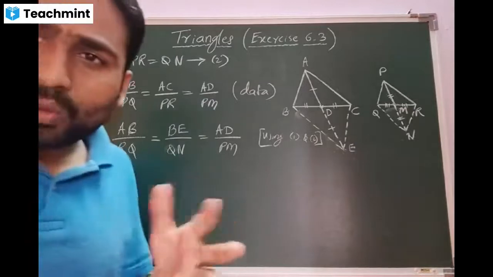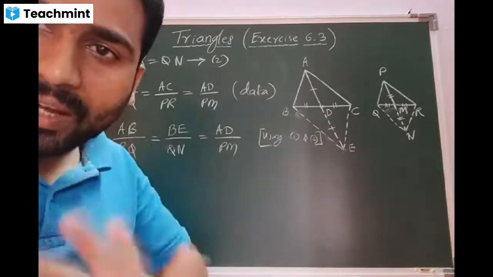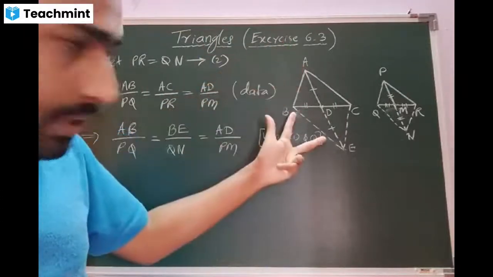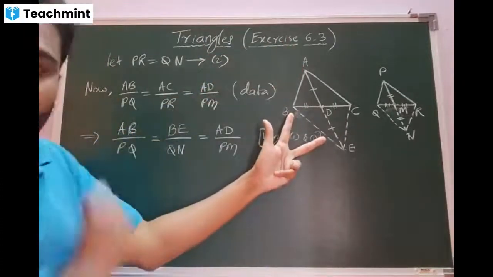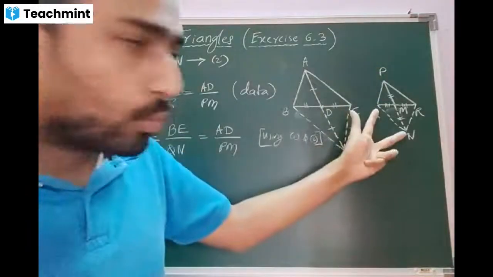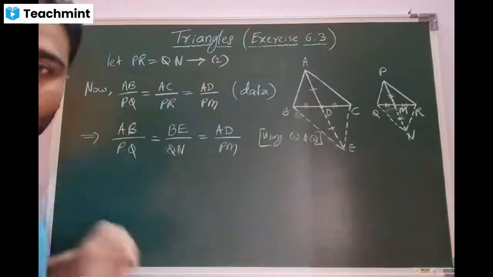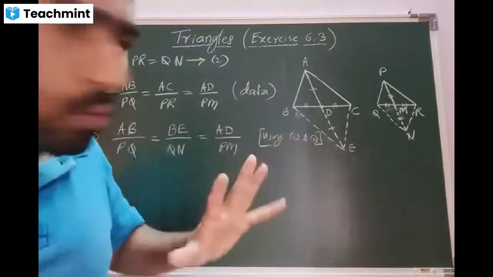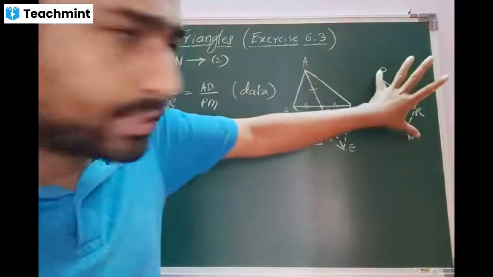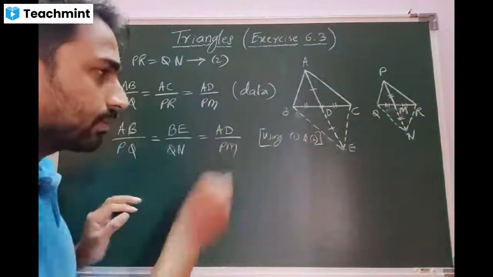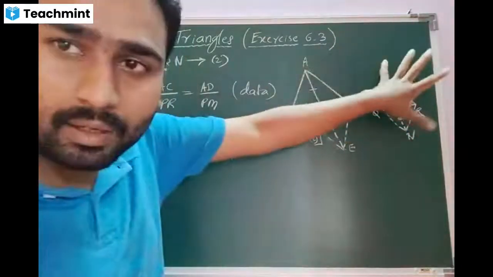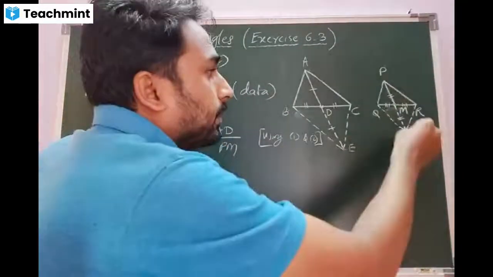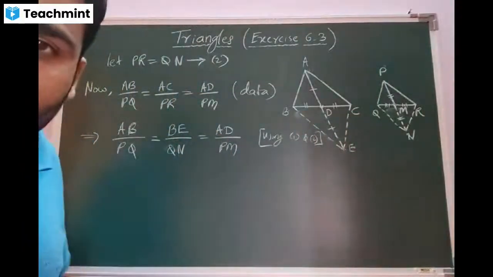Now look at the diagram. We are heading towards somewhat different ocean. What is that? AB and BE we got in the numerator with PQ and QN in the denominator. Am I right? Yes, sir. Now if I get AE and PN in the place of this and this, I can straight away say ABE is similar to PQN. Are you getting the concept?